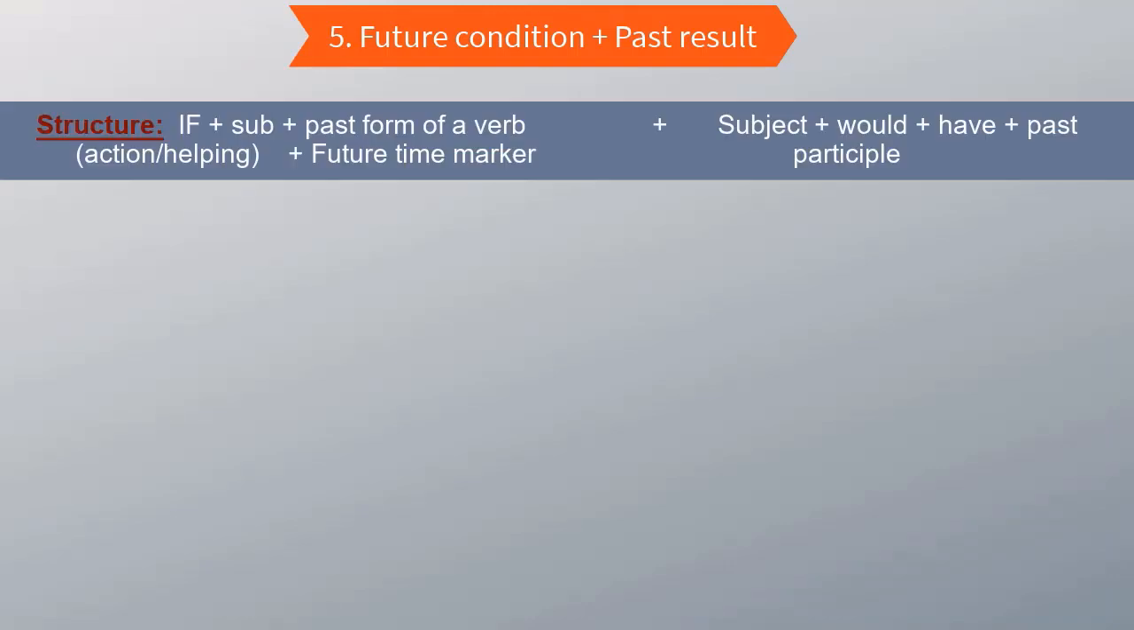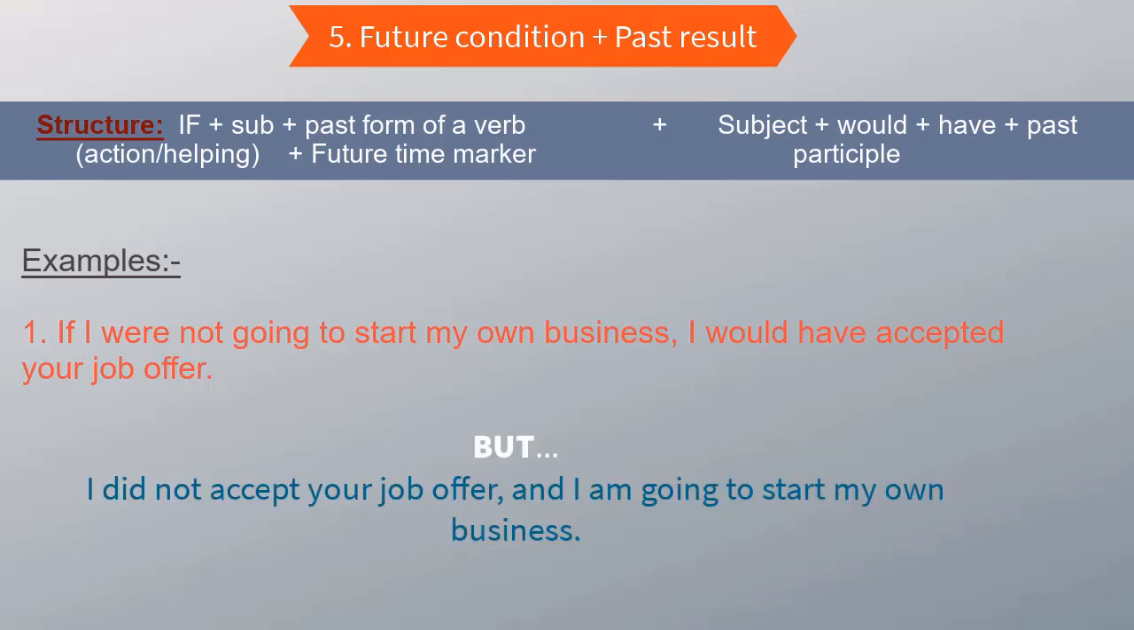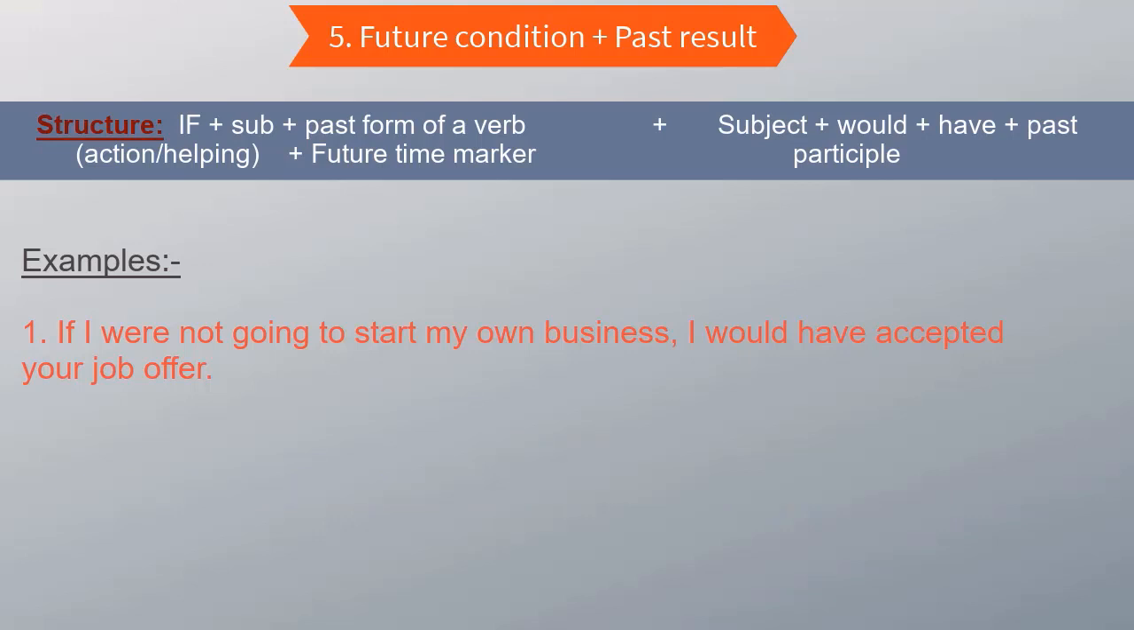Let us move to the next situation, situation number 5, where the if clause refers to the future time and the result clause refers to the past time. Let's see some examples. If I were not going to start my own business, I would have accepted your offer. But the reality is, I did not accept your job offer because I am going to start my own business, right? So let's suppose in the past you offered me a job, right? And I knew I'm not a job guy and I want to do something on my own and I want to have my own business in the future. So because of something in the future, I said no to something.